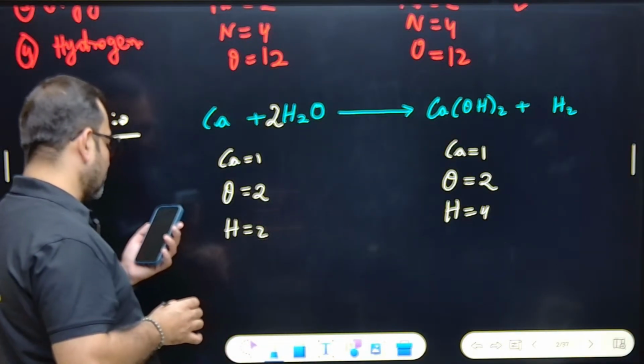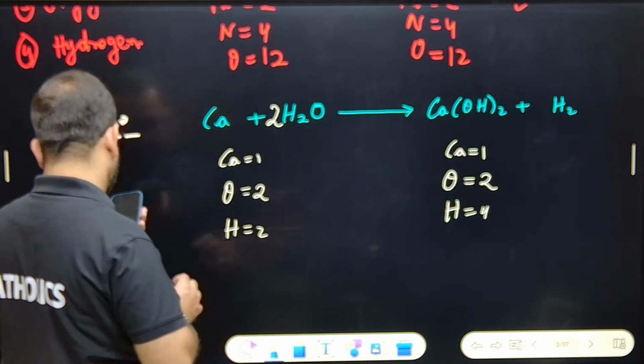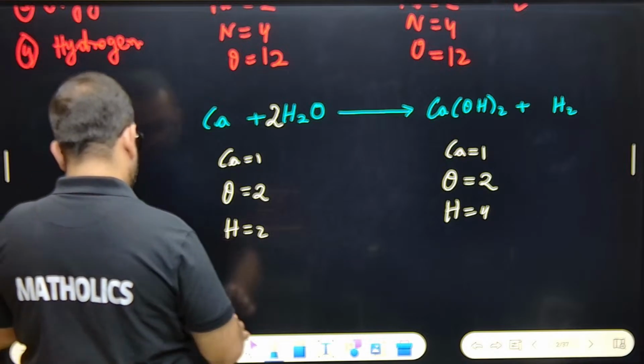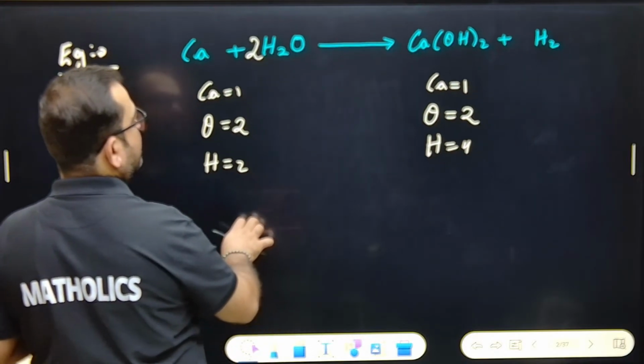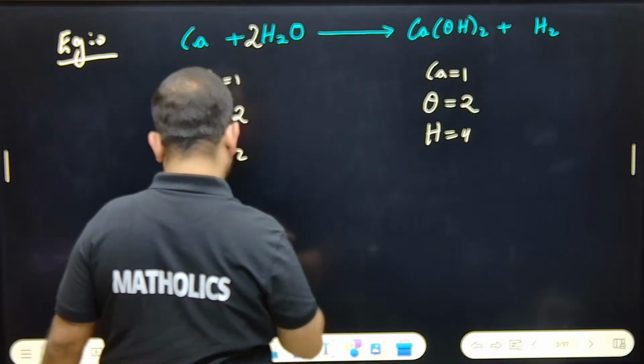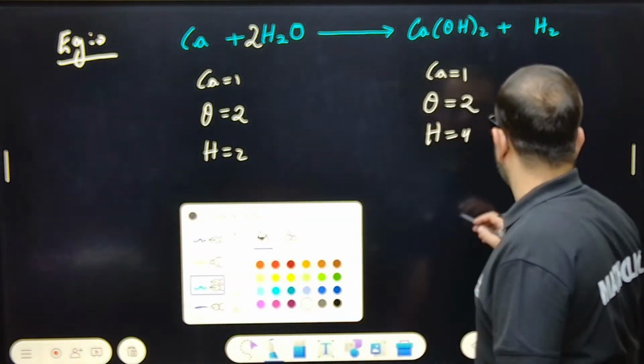Copy it, and I'll give you another question. This is calcium. This is calcium hydroxide. You know the common names. What is CaO called? Can you tell me?